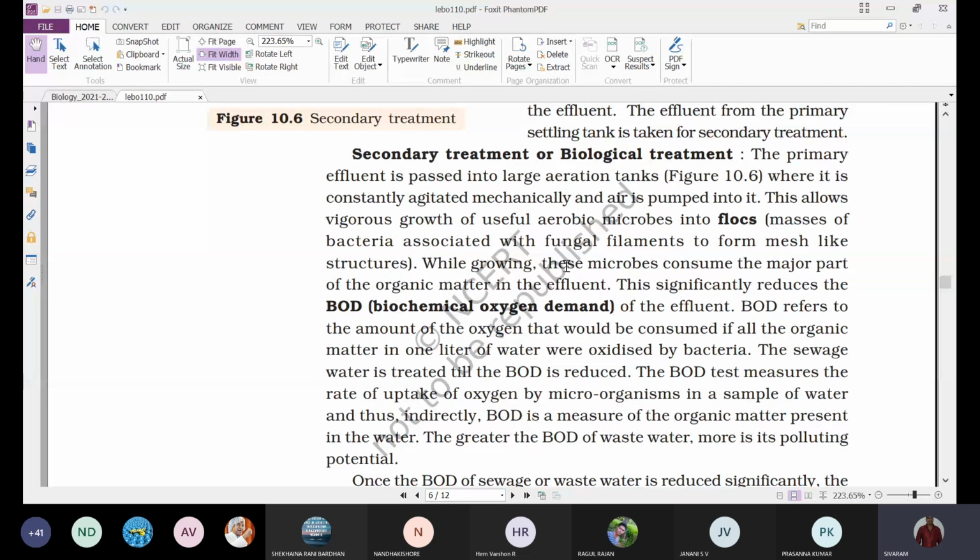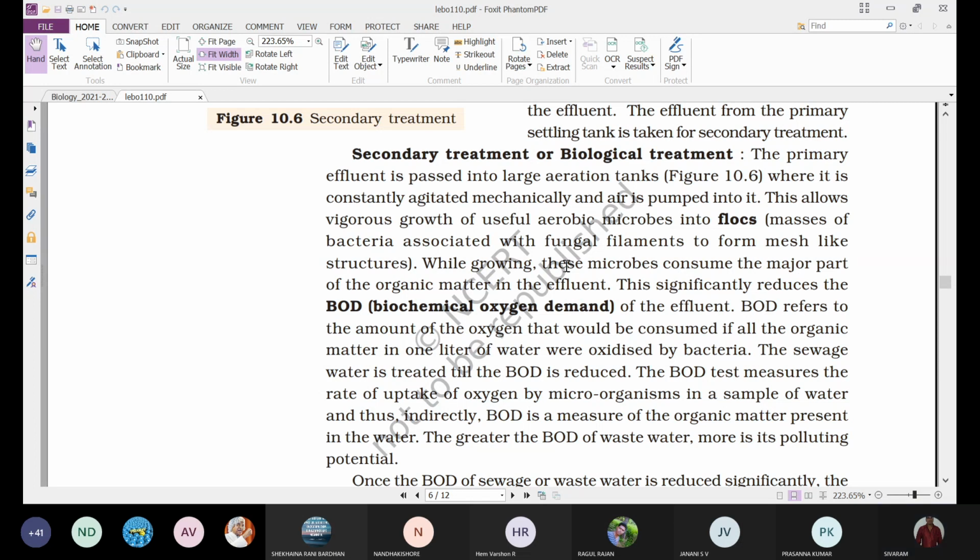During their growth, the bacteria and the fungal filaments make use of all this organic matter present in the sewage water and reduce the BOD of the effluent.